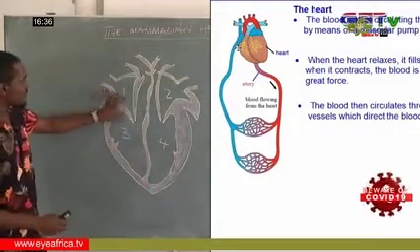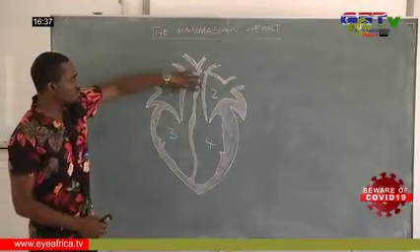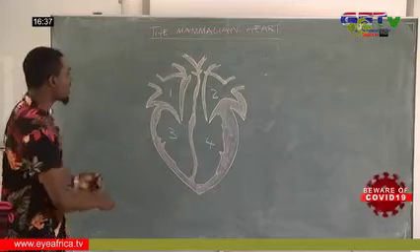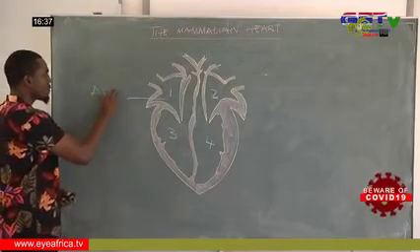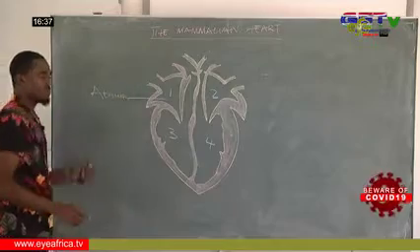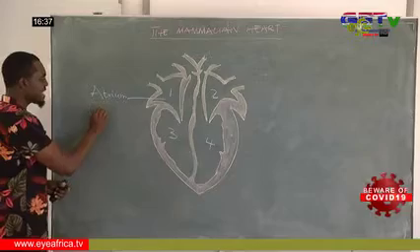As we can see here, we have chamber 1, 2, 3, and 4. These upper chambers, which we have 1 and 2, are referred to as the atrium. But this is singular. For a plural, we refer to it as atria.